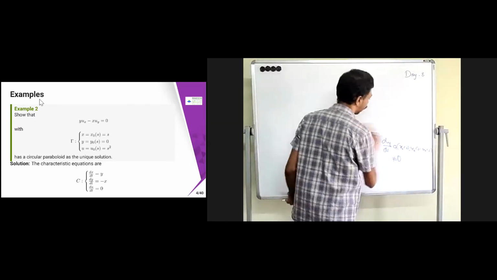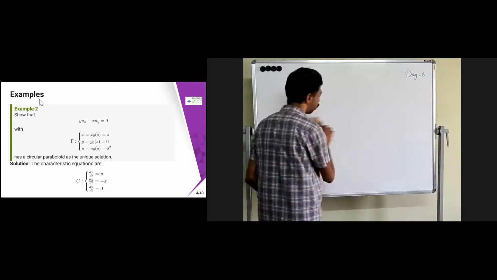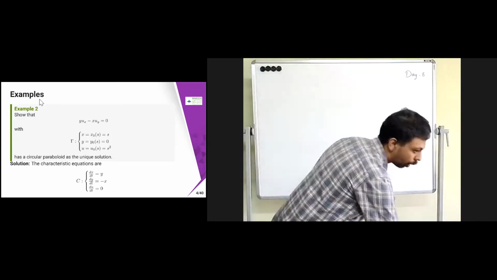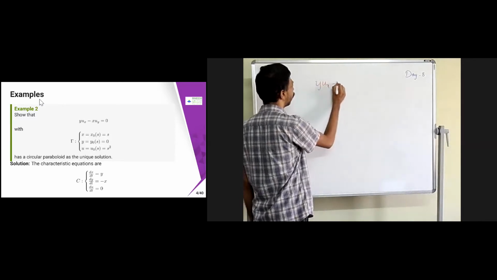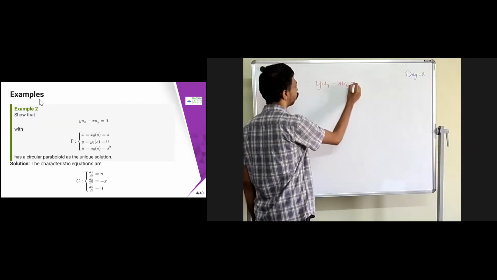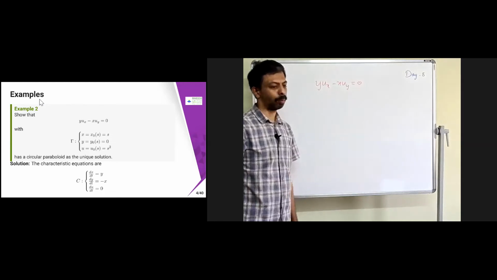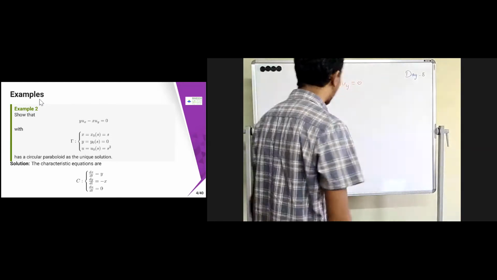So what is given here is as follows. You have a problem like y u_x minus x u_y equal to 0. Okay, this is the problem. Now gamma is given.